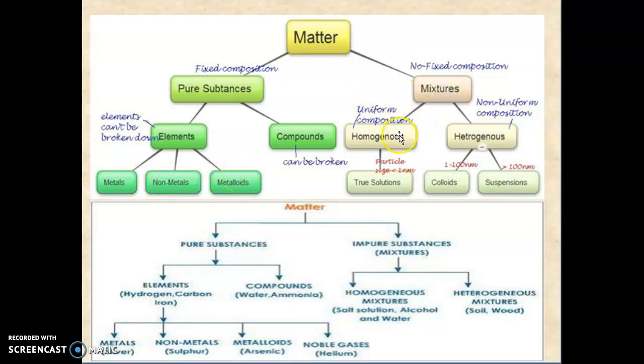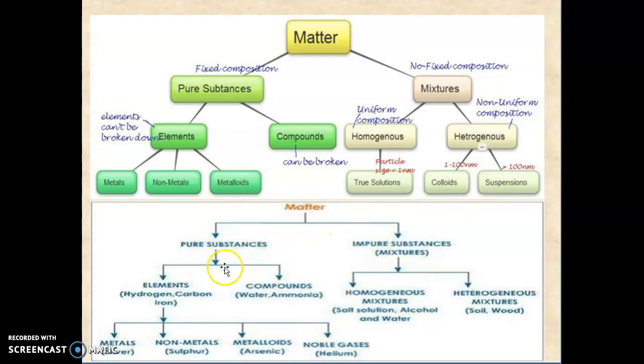Here the mixtures are of two types: homogeneous and heterogeneous. Pure substances have a fixed composition and mixtures have no fixed composition. Here it is a uniform composition and here it is a non-uniform composition. Homogeneous mixtures are true solutions, where the particle size is about 1 nanometer. Heterogeneous mixtures are divided into two: colloids and suspensions.